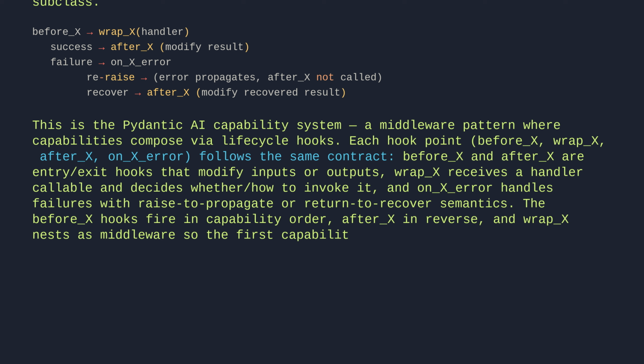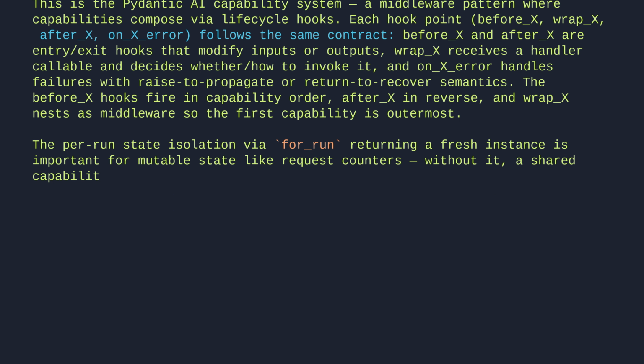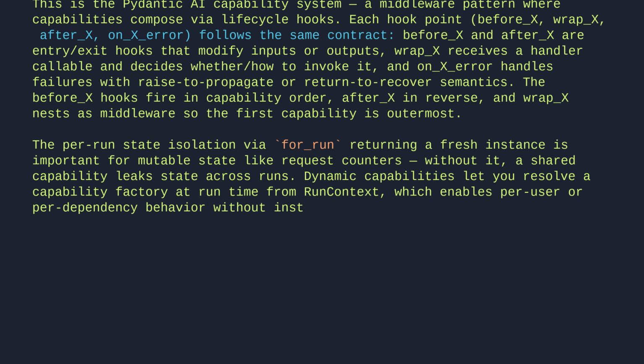first capability is outermost. The per run state isolation via for run, returning a fresh instance, is important for mutable state like request counters. Without it, a shared capability leaks state across runs. Dynamic capabilities let you resolve a capability factory at runtime from RunContext, which enables per user or per dependency behavior without instantiating the agent differently each time.